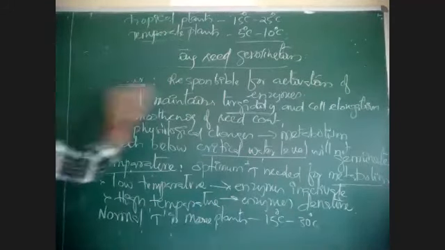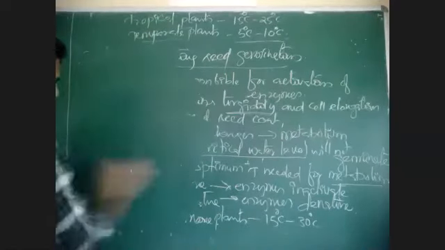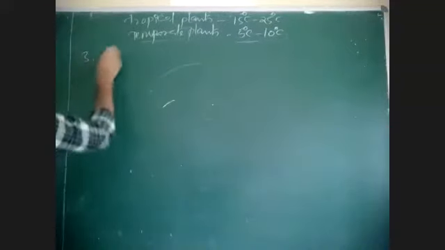That is the role of temperature. Then the third factor is oxygen. Oxygen is very important for seed germination.